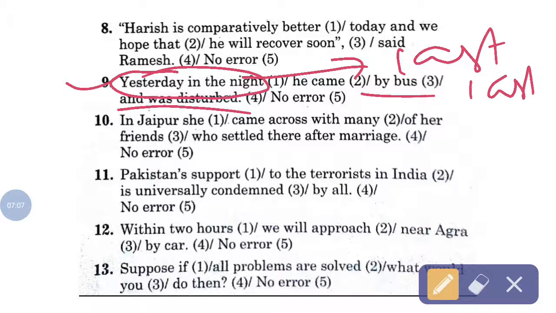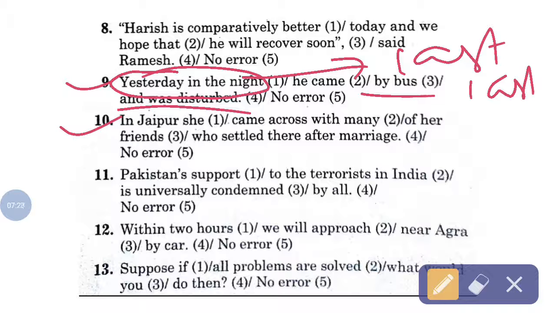So this structure "yesterday in the night" is not good for this sentence. You should use last night here. So: last night he came by bus and was disturbed. Then move on to the next.